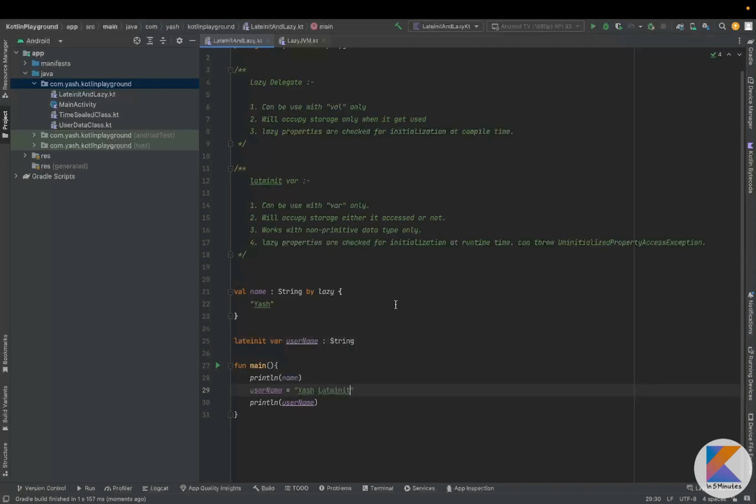And if we want to declare a variable that we can initialize later, before accessing it, we can use a lateinit var here. The main thing is we need to initialize lateinit before accessing it, else it will throw an uninitialized property access exception. So these are the main differences between lazy and lateinit. That's all from my side. Thank you for watching.